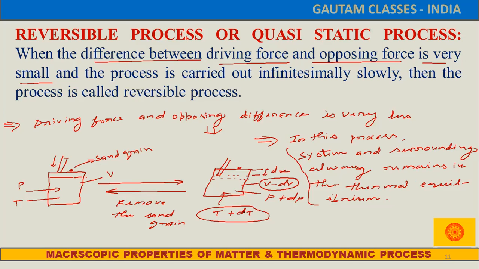And the changes coming in a reversible process we always represent by the differential sign, because very, very infinitesimally small changes come about.